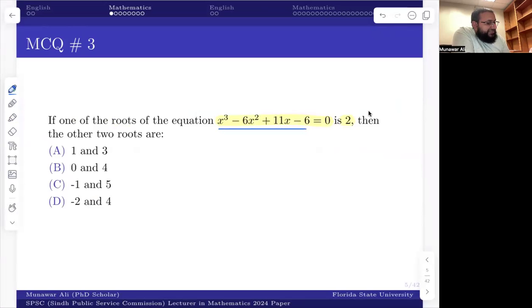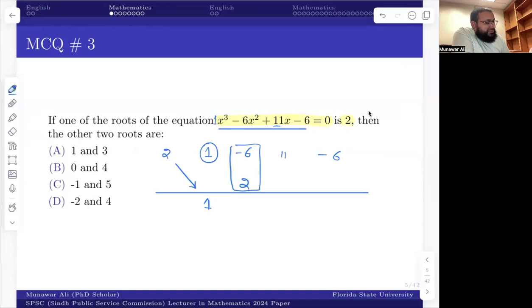So you just write the coefficients. The coefficient here is 1, and here is -6, and the coefficient for x is 11, and then -6, divided by 2. So you apply some synthetic division rules. You take this one down, and multiply with 2. 2 times 1 is 2, and you just add these two terms. So it's going to be -4, and -4 multiplied by 2 is going to be -8, and add these two, 11 minus 8, 3. Then multiply 2 with 3, 2 times 3 is 6. -6 plus 6 gives you 0.